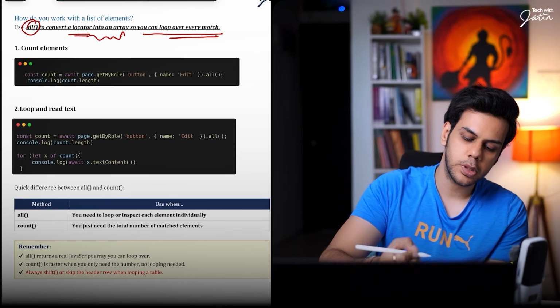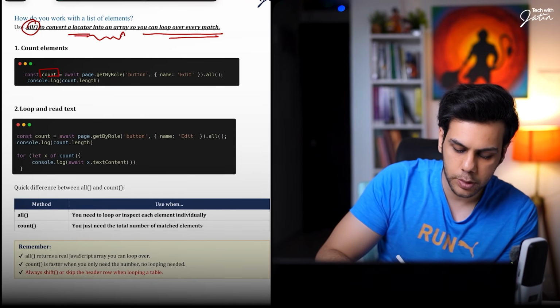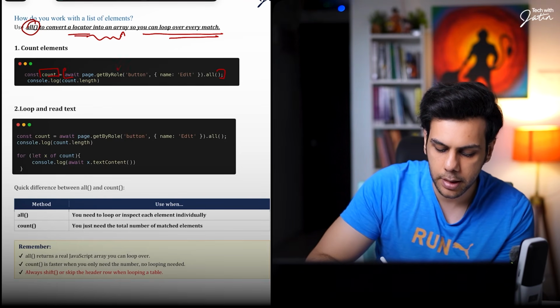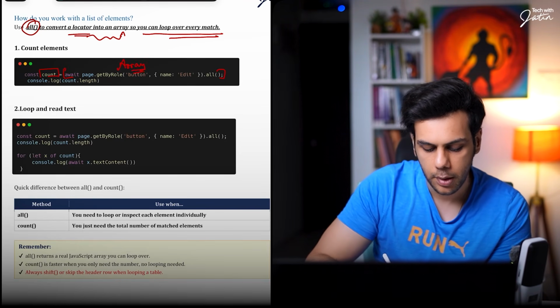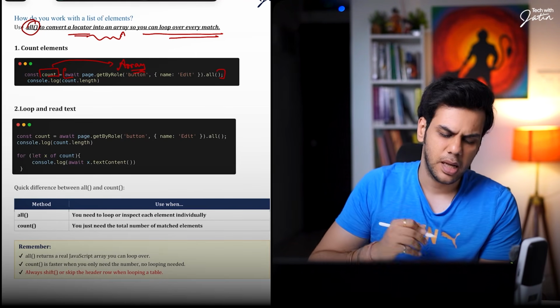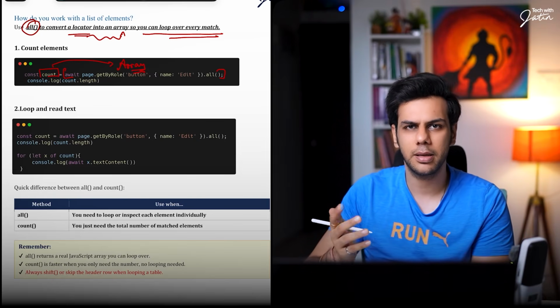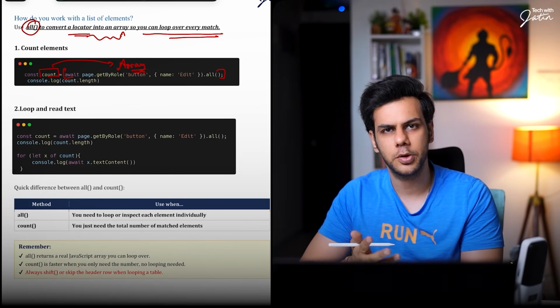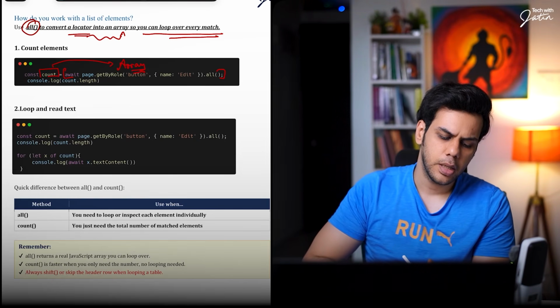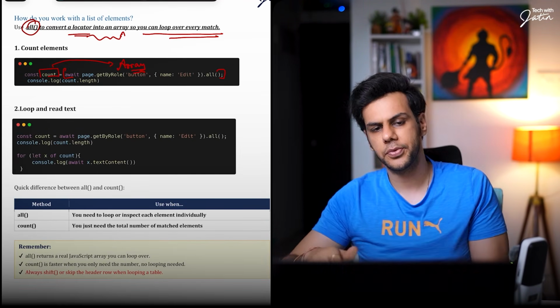The moment you use the dot all, you are going to get an array. So this entire stuff returns as an array. And count is basically the reference to this particular array. Once you get an array, you do whatever you want. You can traverse it. You can get the length. You can perform any operation you want. So this is something we can quickly practice.